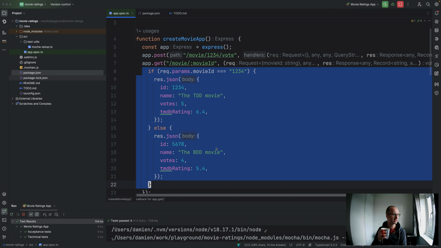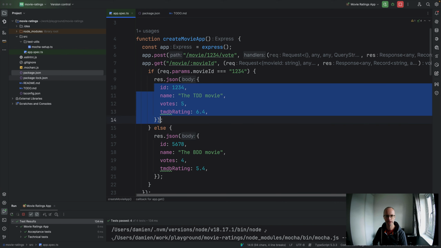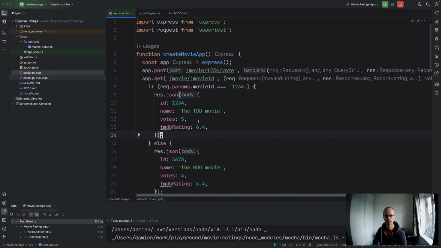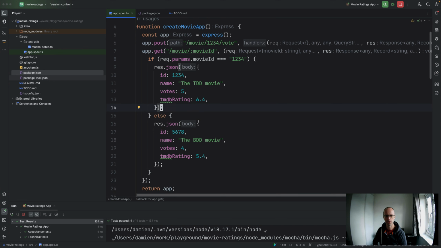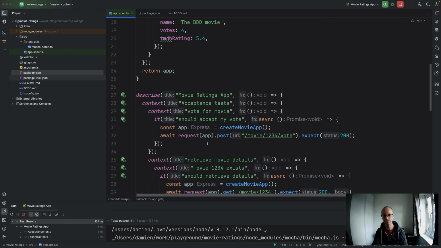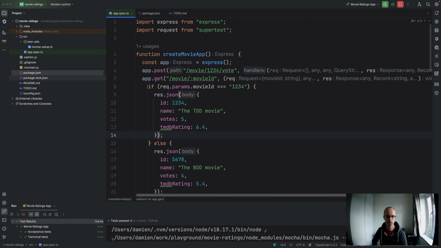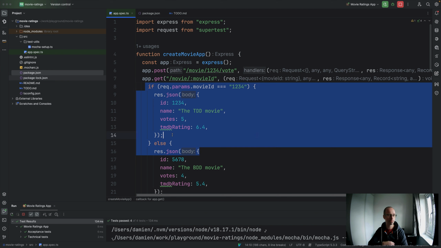It feels like a different level to me. So I want there to be some form of what I would describe as a service, and when you make this call and say get movie ID, I would then say service.getMovie, passing the ID, and expect to get back a load of data that I can pass back. I could just write everything here and deal with the whole thing, but at some point we're going to be